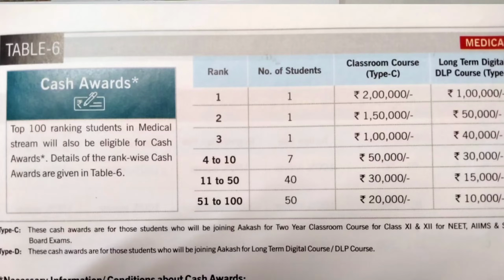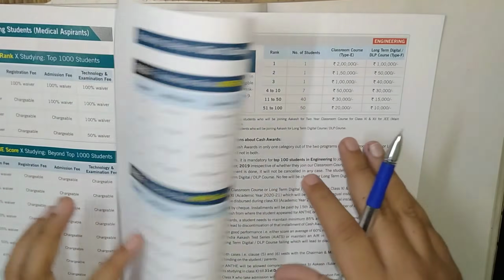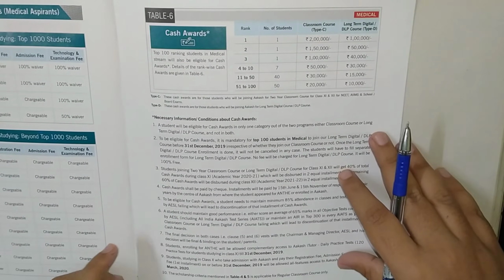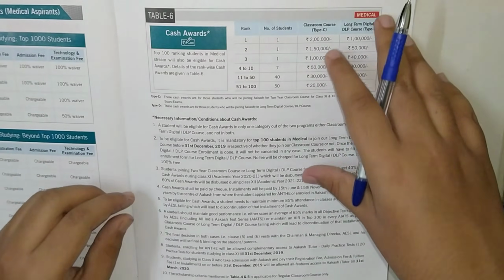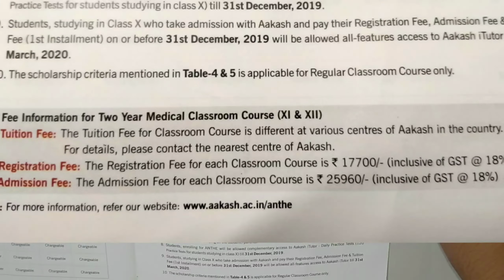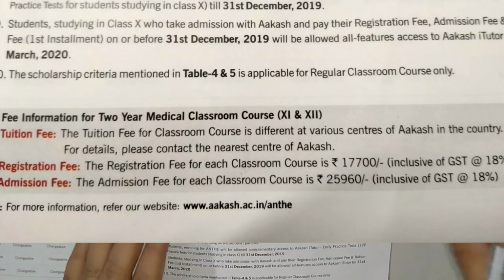Please focus on the NTSE so that you can get the maximum discount in Akash Institute, and your maximum fee will be reduced. If you focus on the cash awards, you have to be very focused on your study and you should be disciplined. One more discount is, if you join for 2 years, then they will give some discount to you. In this box you can see the registration fee and admission fee. I have already told you.